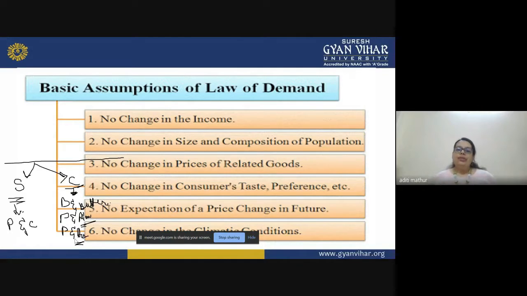The fifth assumption is that there is no expectation of price change in the future. So let me take a very classic example to teach you this point. Whenever there is an announcement that from tomorrow onwards the prices of petrol will increase, right? Don't you feel that people like to take their vehicles to the petrol pump and get them filled up, right?